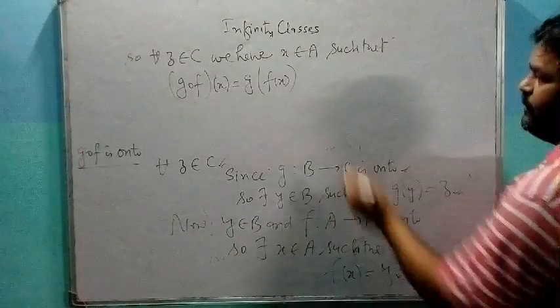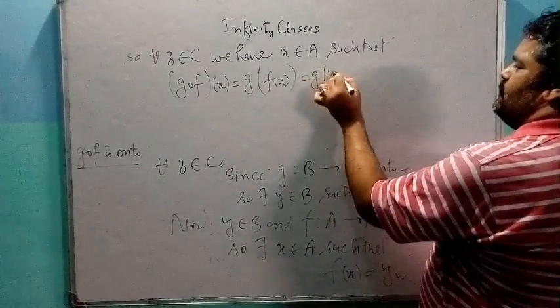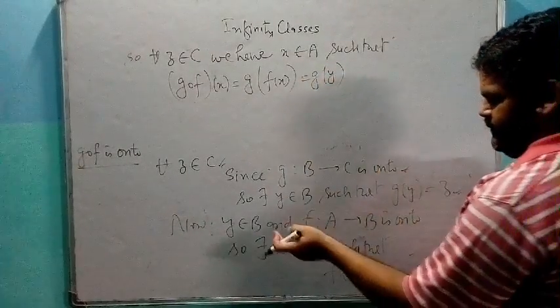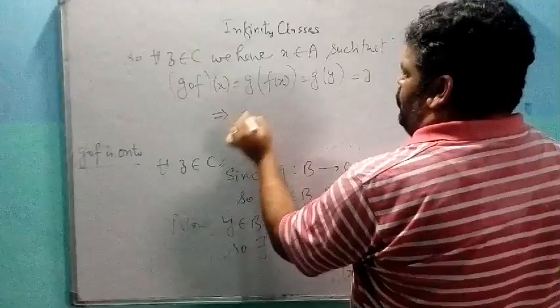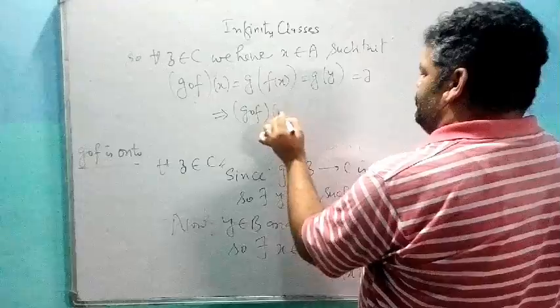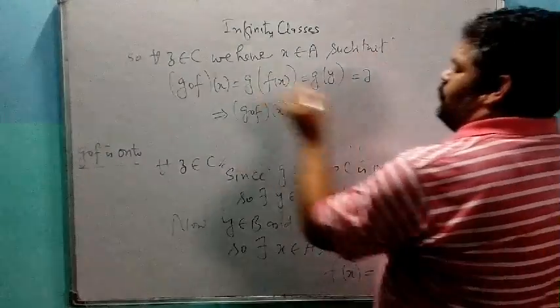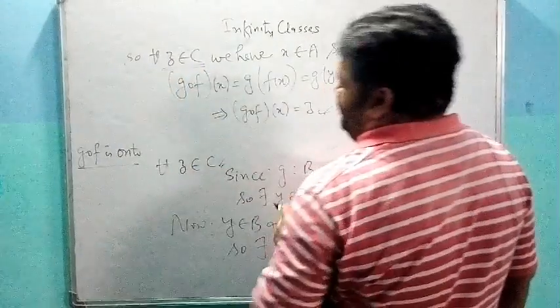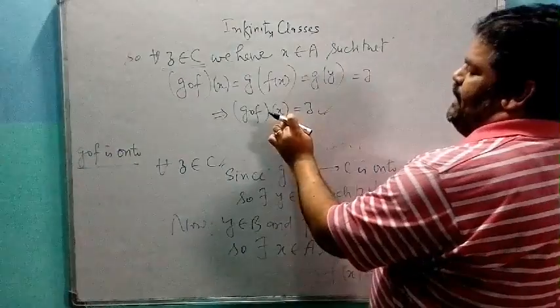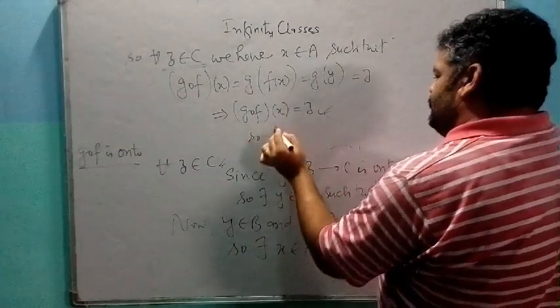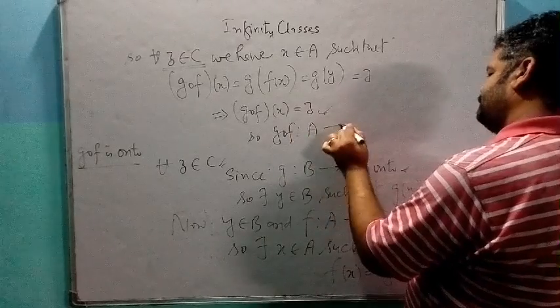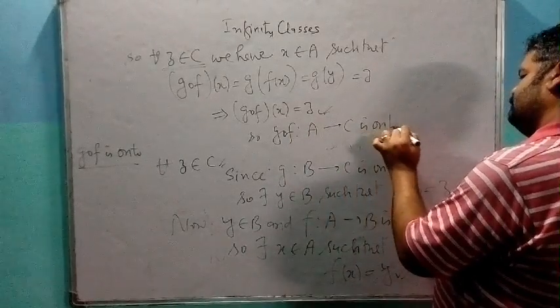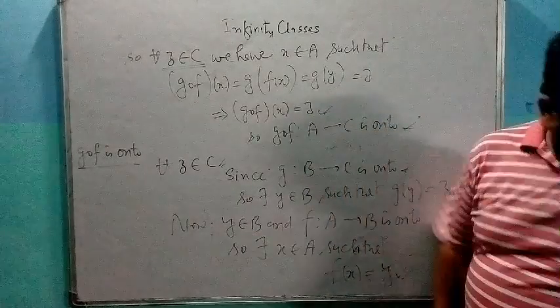What is f of x? F of x is y. So this is g of y. What is g of y? G of y is z. That means gof of x is equal to z. So for every z belongs to C, we have a pre-image in A. Implies gof is onto.